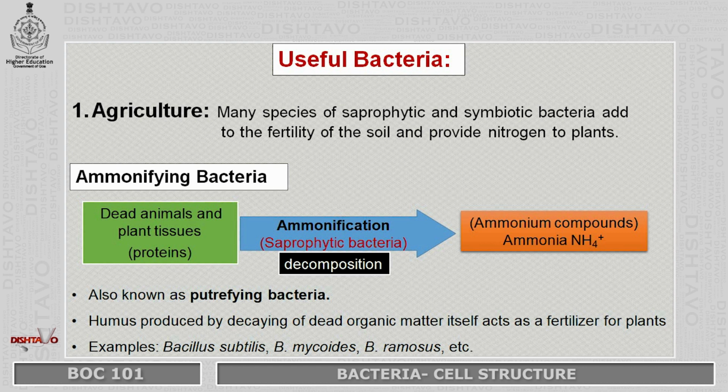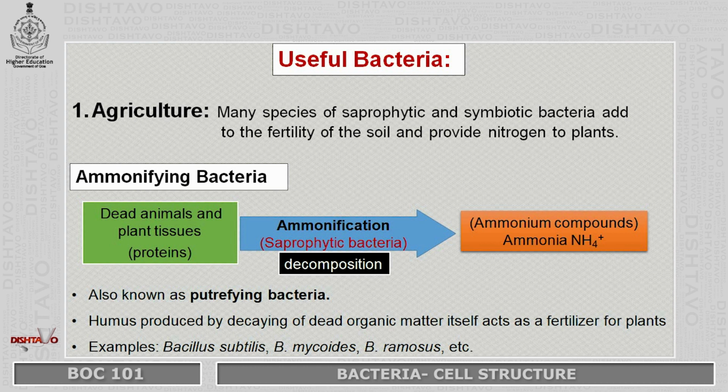These useful bacteria play a vital role in agriculture. Many species of saprophytic bacteria and symbiotic bacteria increase the fertility of the soil by providing nitrogen to the plants. Why is this nitrogen important for the plants? Nitrogen is an important nutrient for plant growth, hence the plants require this nitrogen. There are several groups of bacteria which play a role in providing nitrogen to the plants.